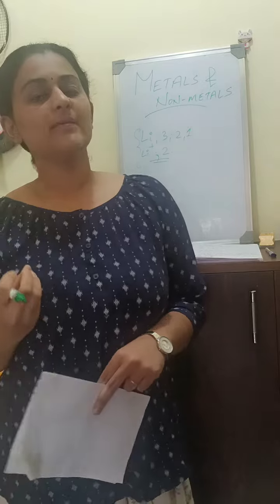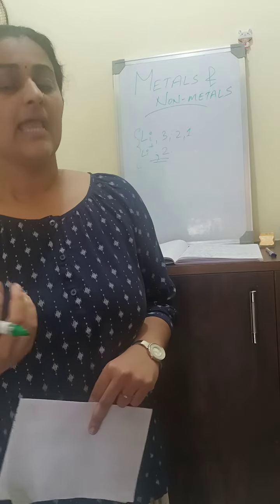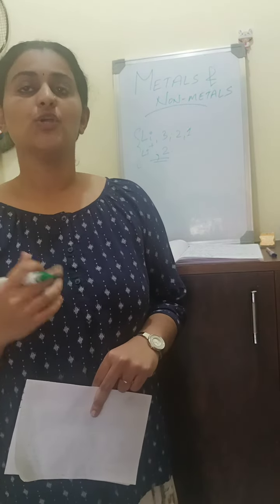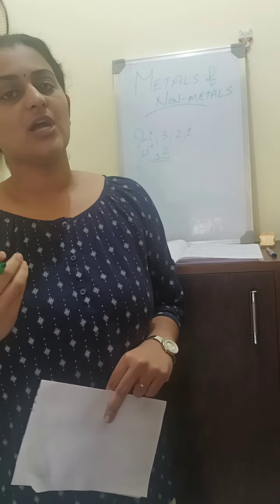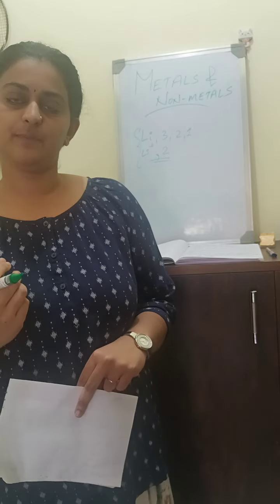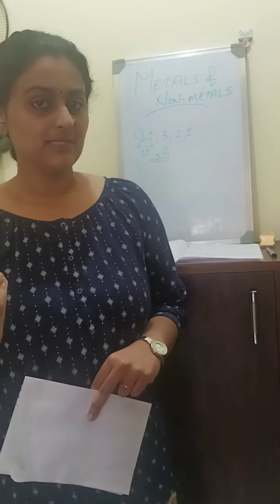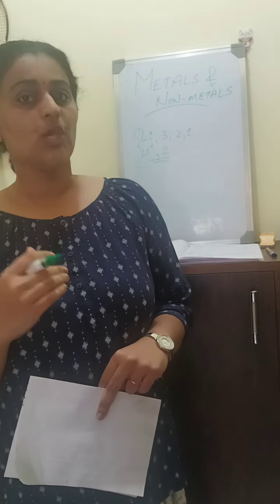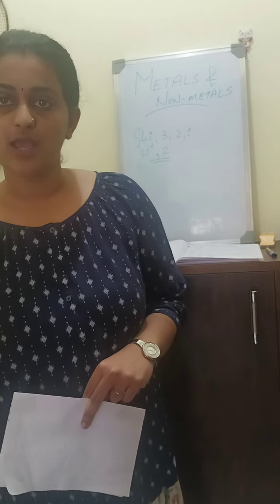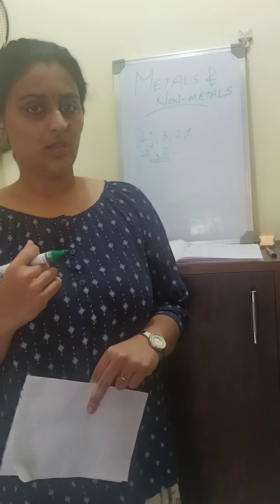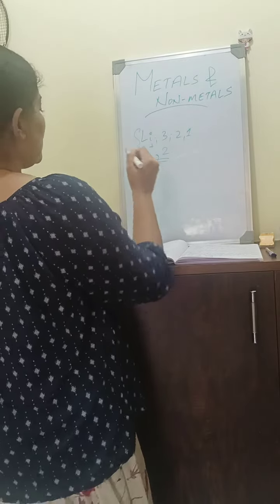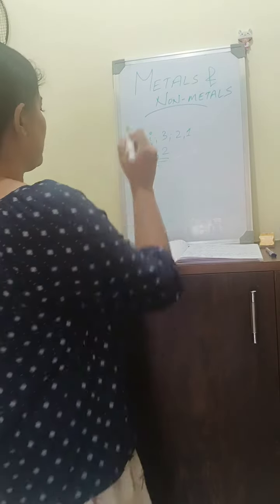Similarly, non-metals are elements that accept electrons to form negatively charged ions, or anions. Let's see, chlorine belongs to the halogen group.